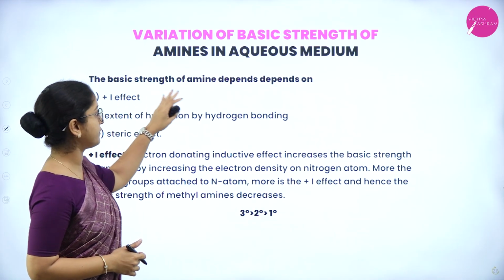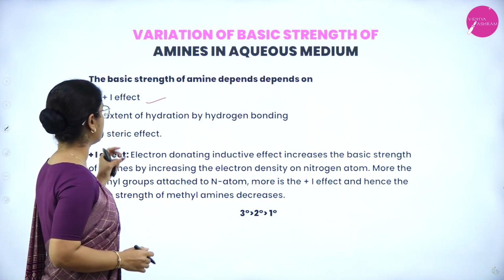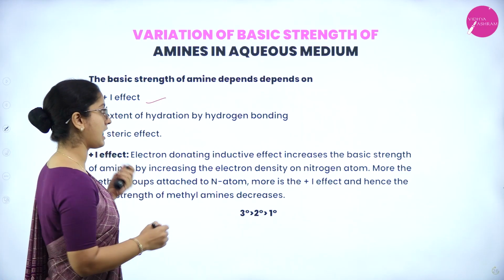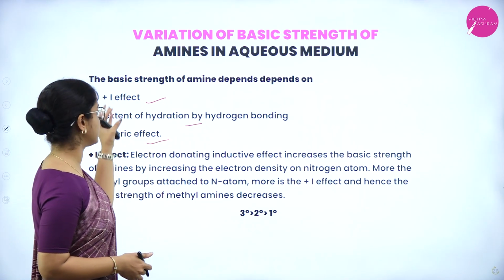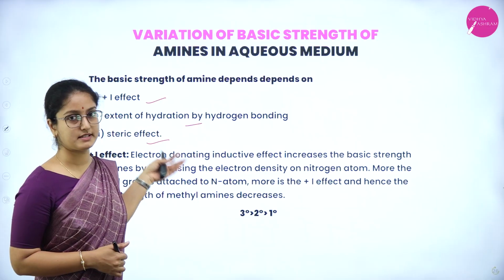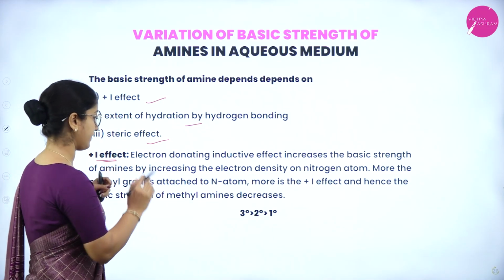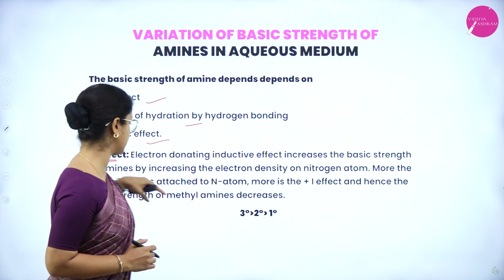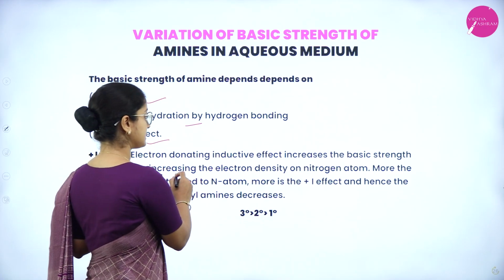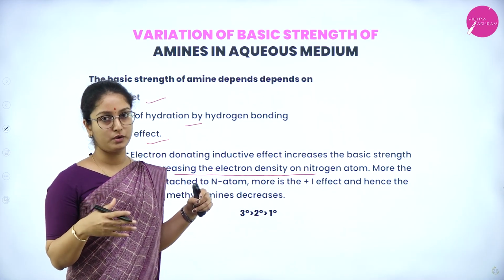Next, the basic strength of amines depends on the following factors: the plus I effect, the extent of hydration by hydrogen bonding, and the steric effect. Let us see how these factors vary the basic strength of the amine group. The first is the plus I effect. The electron donating inductive effect increases the basic strength of amines by increasing the electron density on the nitrogen atom, which holds the lone pair of electrons.